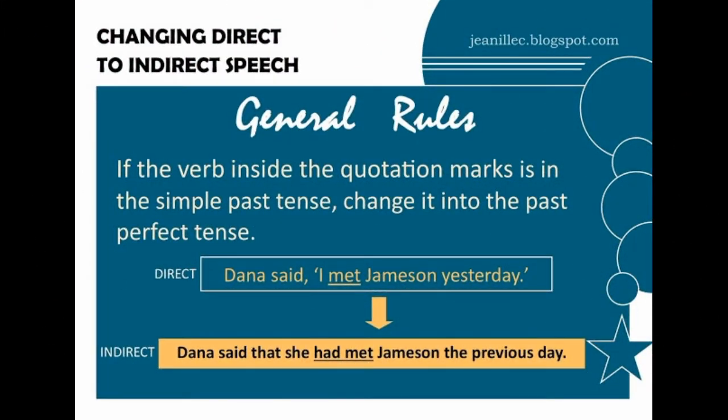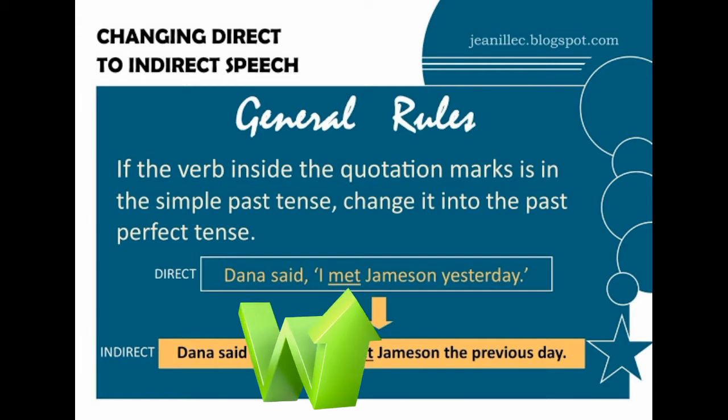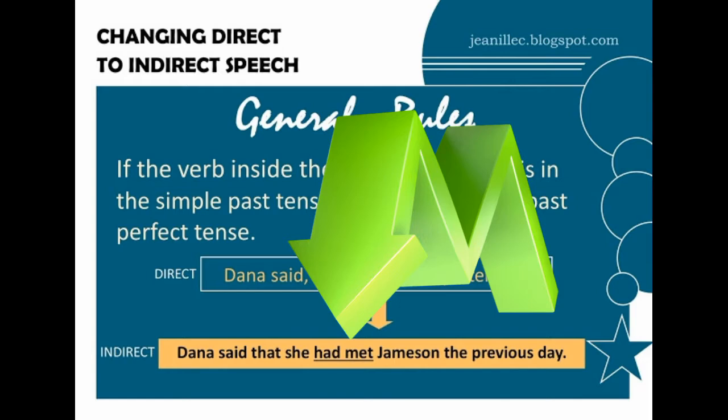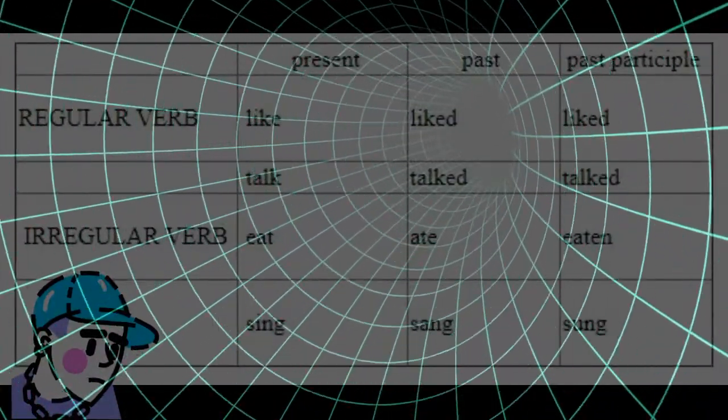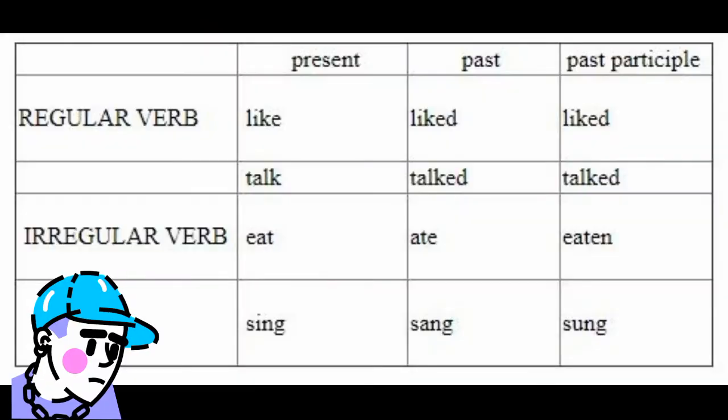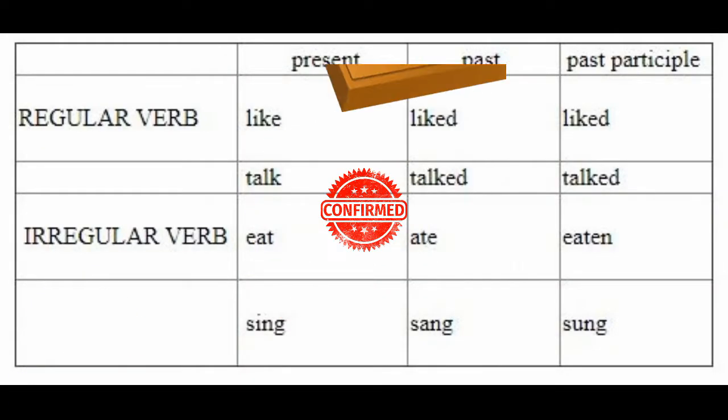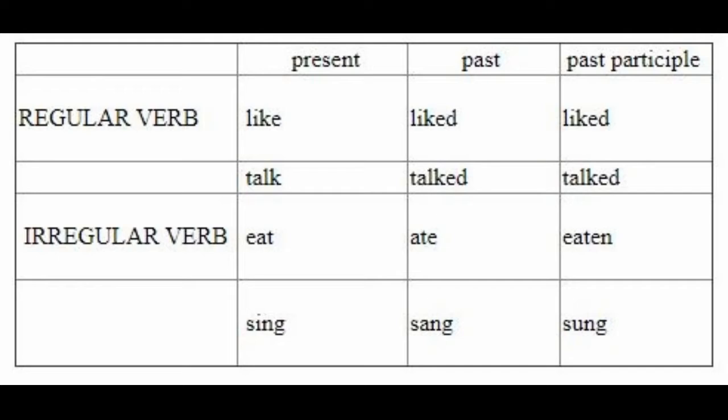If the verb in the reported speech is in the past tense, in this case met, change it into the past perfect tense, which is had met. So what is really the form of a past perfect tense? Simple. Meaning had plus the past participle of the verb.